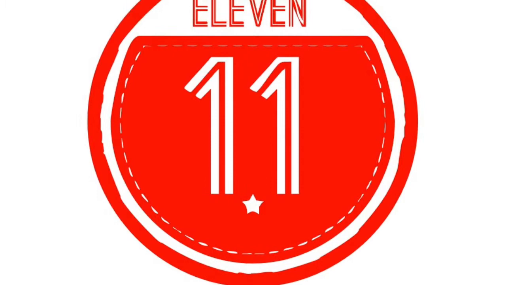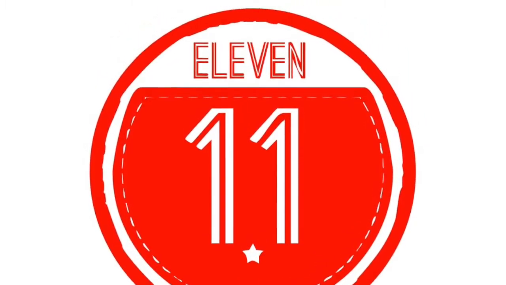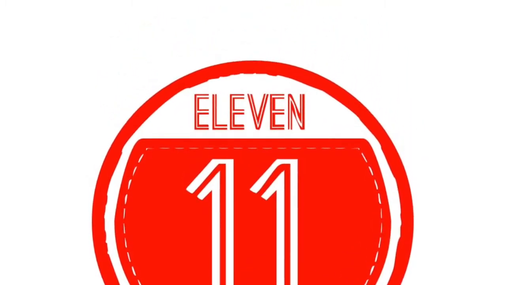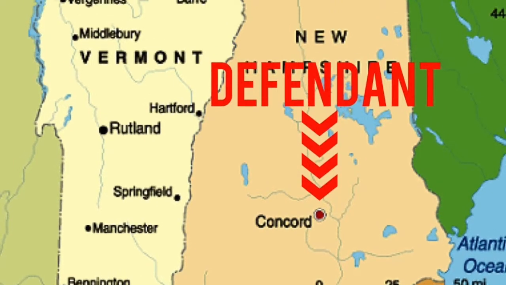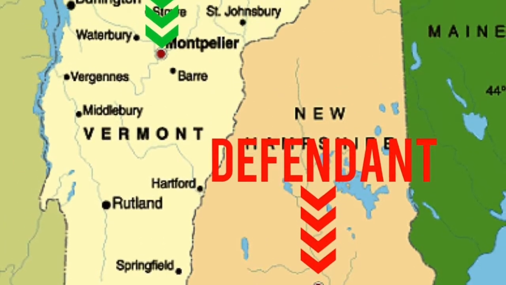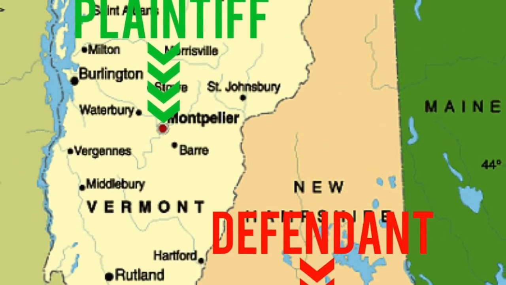The 11th Amendment was passed by Congress on March 4th, 1794. It was later ratified on February 7th, 1795. It says that U.S. judicial power will not be used for any lawsuit across state borders. As an example, a person from Montpelier, Vermont cannot sue a person from Concord, New Hampshire.